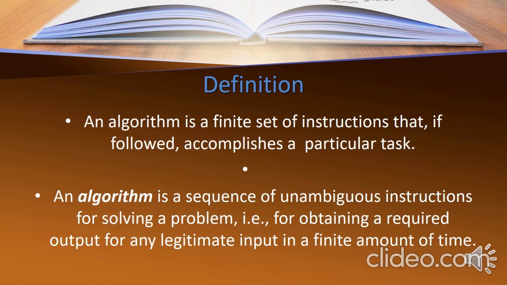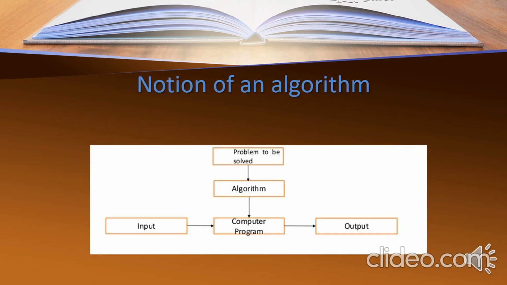The main aim of writing this set of instructions is to solve a problem and obtain the required output: by supplying some input, in a finite amount of time or a short duration of time, you must get an output.